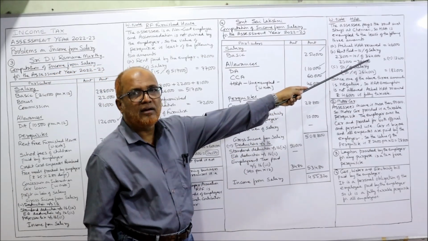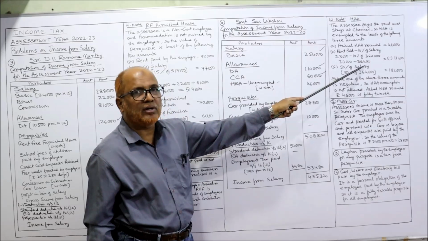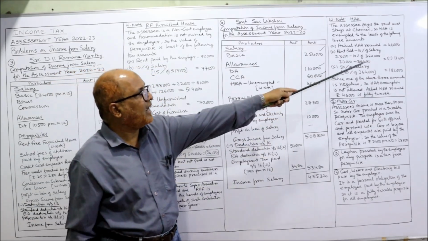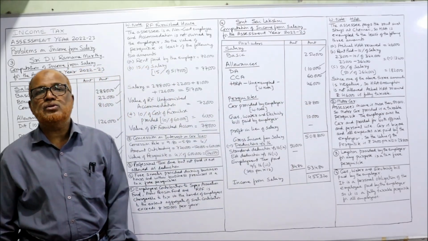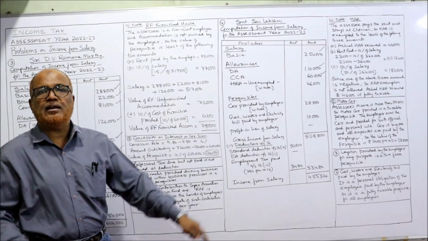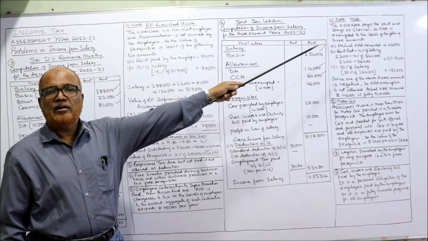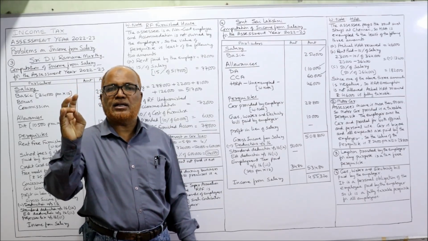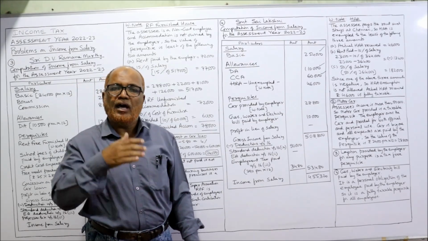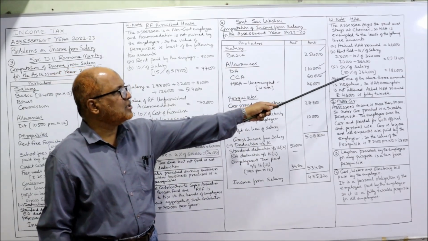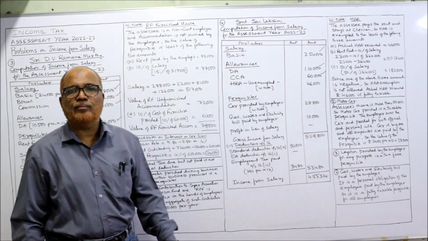3,64,000 is the salary. 10% comes to 36,400. 23,000 minus 36,400, you are getting negative 13,400. And third is 50% of salary because Chennai. For four metropolitan cities, Mumbai, Chennai, Delhi, Kolkata, it is 50%. Rest of India, it is 40%. So here 50% of 3,64,000 is 1,82,000.